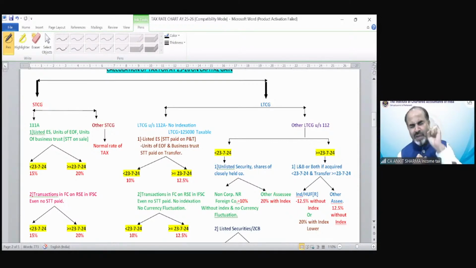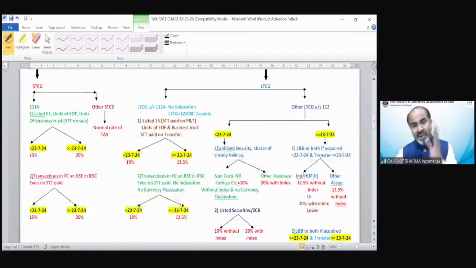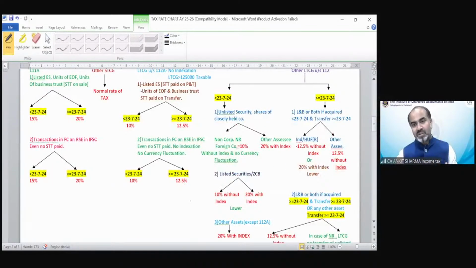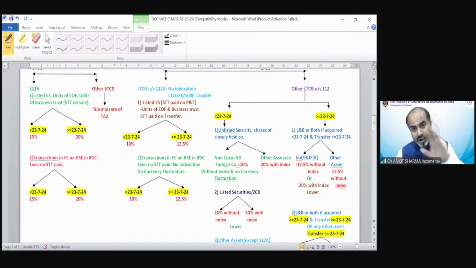Let me tell you, it's very, very, very complicated if you are going to read the provision with the help of the theoretical base. Once you go through the theoretical provision, and then go through this diagram, you will really understand the different kinds of taxability in long-term capital gain. But when I prepared this diagram, I realized it's huge, with multiple provisions. I realized in the morning that, being a student, it would be really difficult to solve a question with the help of this diagram.